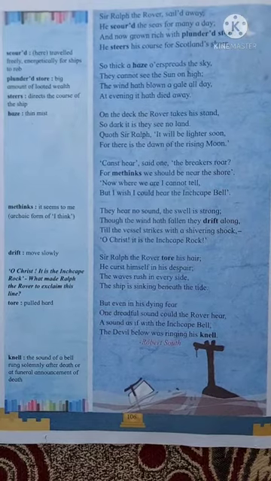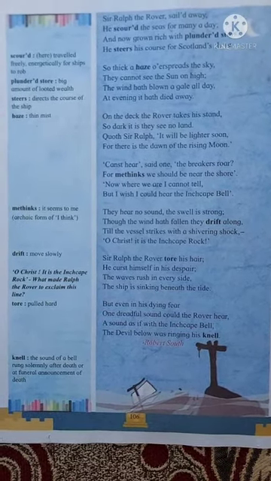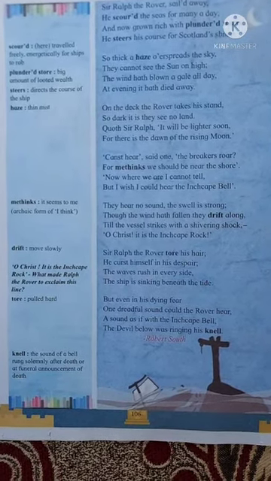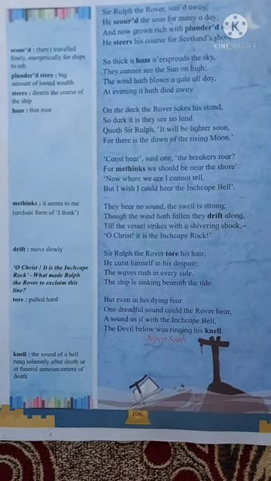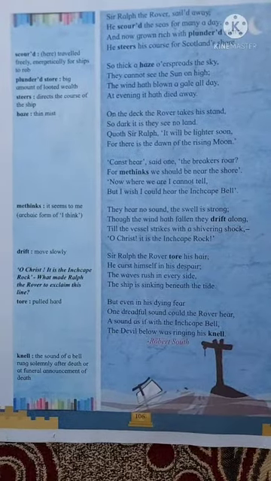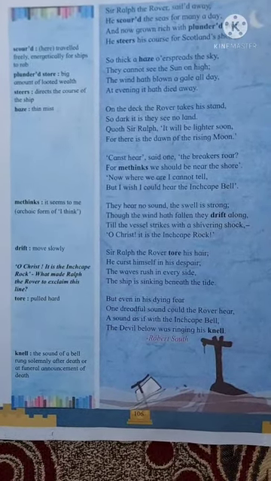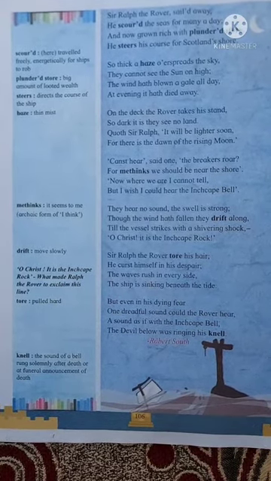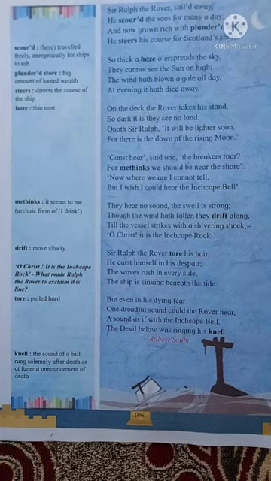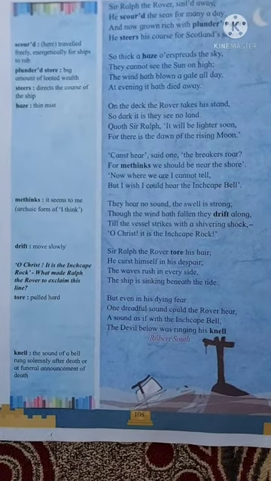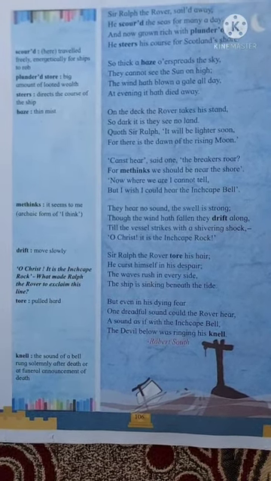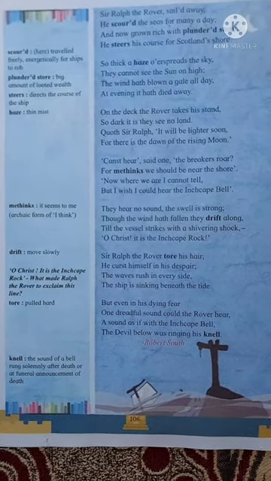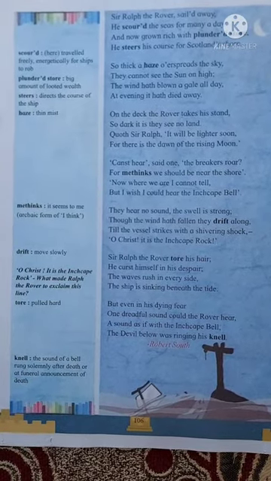See, "Canst hear," said one, "the breakers roar." Canst hear means unable to hear, cannot hear. One of the persons on the ship would say that, "I cannot hear." He said, "Have you heard the breaking sound?"